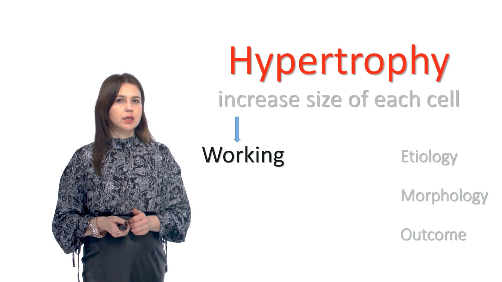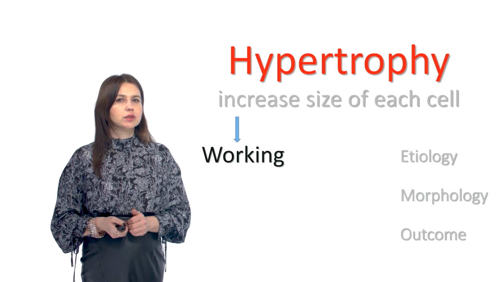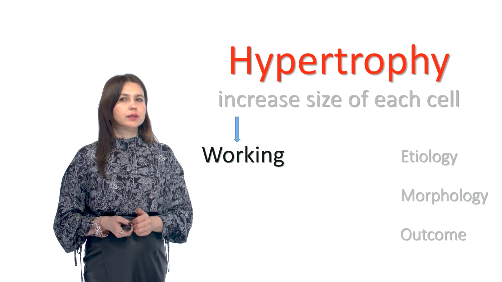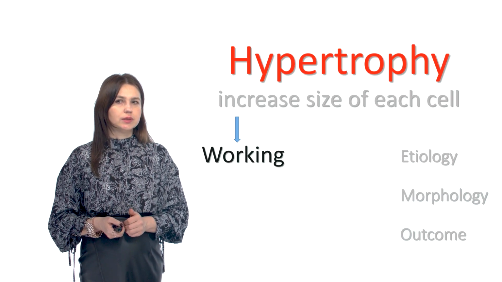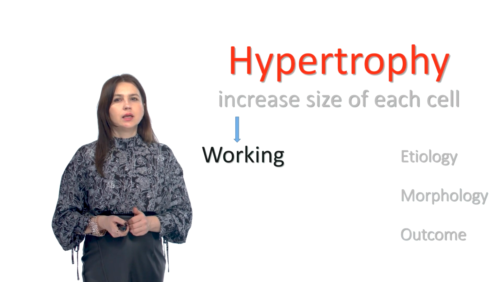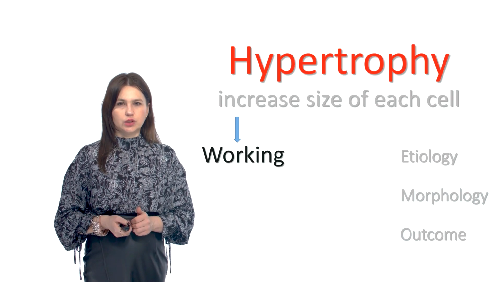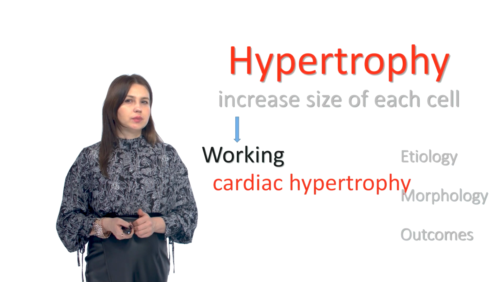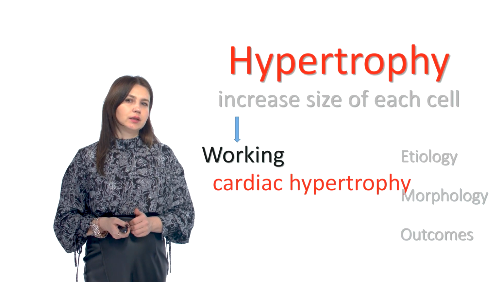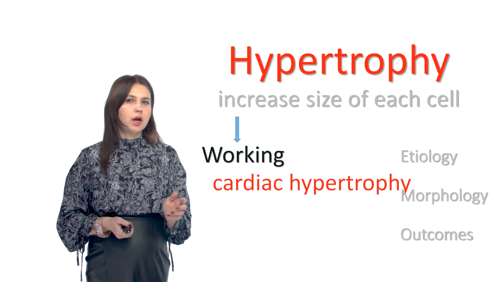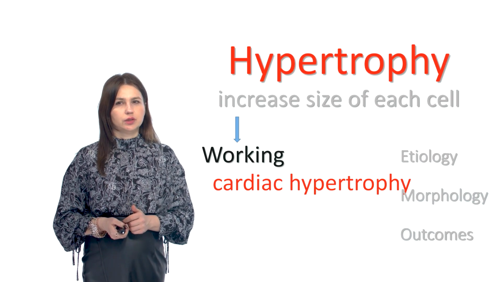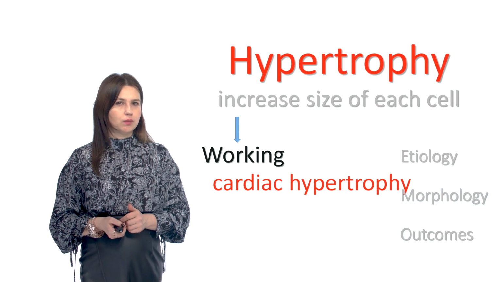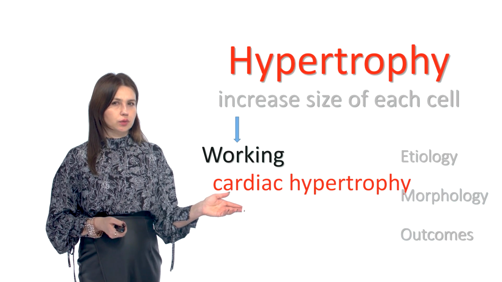Working compensatory hypertrophy is the most common type of hypertrophy that occurs in physiological conditions and in certain pathological conditions. Most often it develops in tissue consisting of stable cells. The main reason is reinforced load of the organs or tissue. Cardiac hypertrophy or skeletal muscle hypertrophy can be seen in people engaged in heavy physical labor and athletes. Working hypertrophy is a hypertrophy of active function organs. In clinical practice, the most important is cardiac hypertrophy.